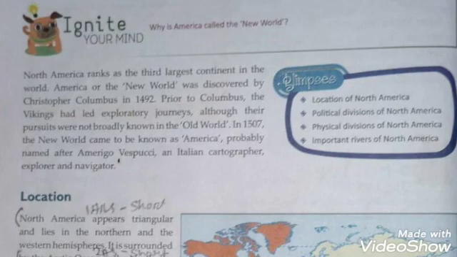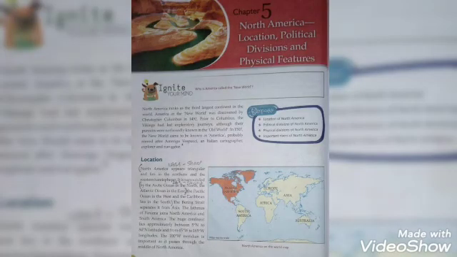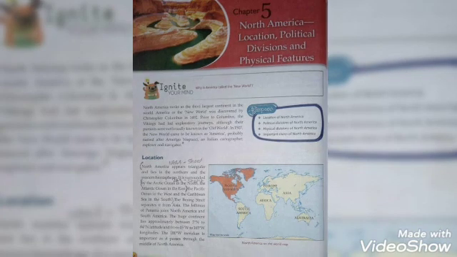Location. Let's see the location. If you look at the map of the world, you can see the red color shade which shows North America. North America appears triangular and lies in the northern and the western hemispheres. It is surrounded by the Arctic Ocean in the north, the Atlantic Ocean in the east, the Pacific Ocean in the west, and the Caribbean Sea in the south. The Bering Strait separates it from Asia.